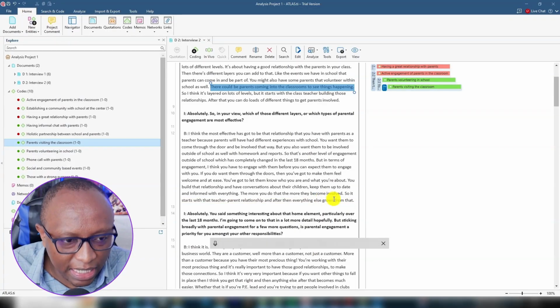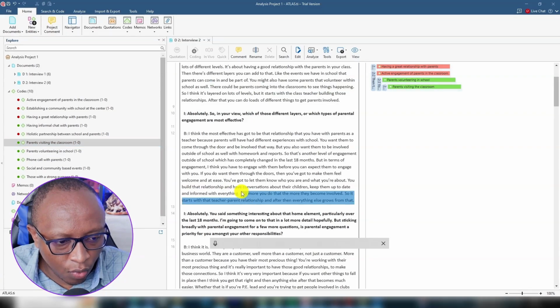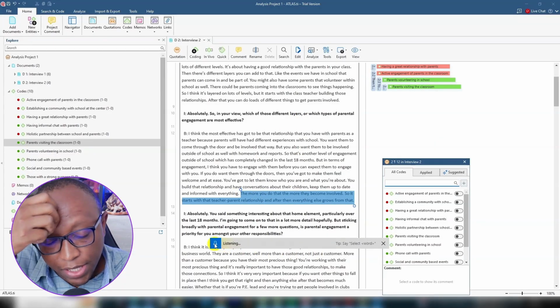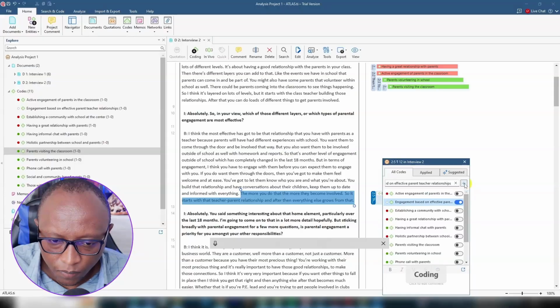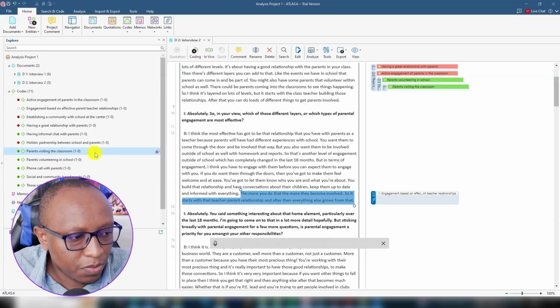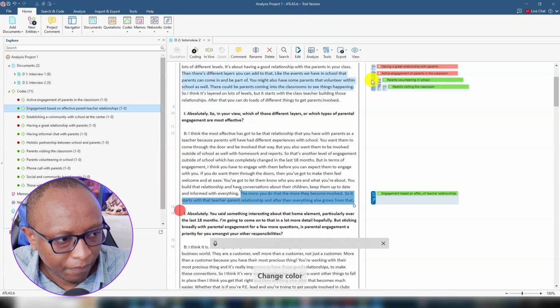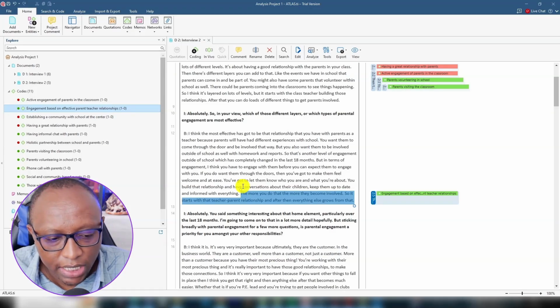So from this we can see that this person is emphasizing that the most effective form of parental engagement begins with the teacher-parent relationship. I want to highlight this last part. We apply a code and say, engagement based on effective parent-teacher relationships. And then for this, I go to color. This one was light green. Basically, these are the kind of parent-teacher relationships that we have here.